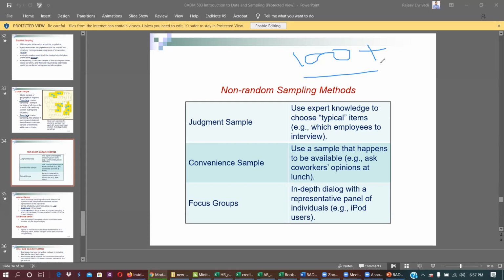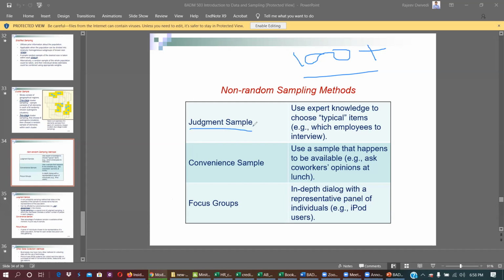Or suppose you are going to do a study on iPhone users. Who is the focus group? iPhone users, because everyone does not have an iPhone. So you can just target them. Suppose you are doing a study on HIV related. Who will be the focus group? You will identify only those who are HIV infected or those who have HIV issues. Those can be the focus group.